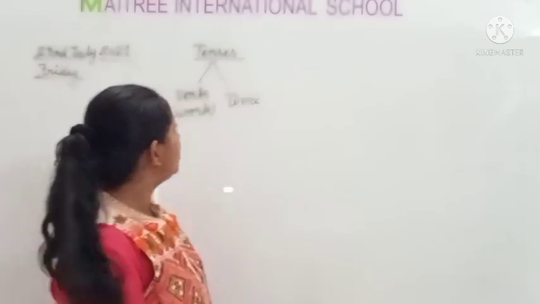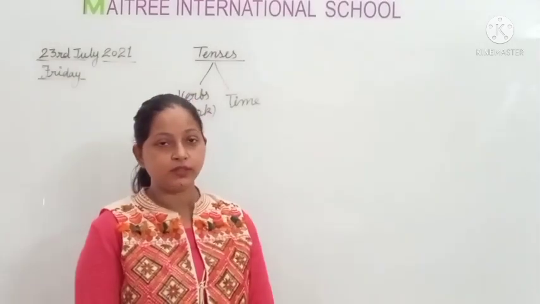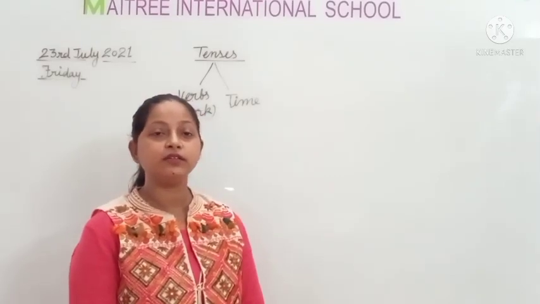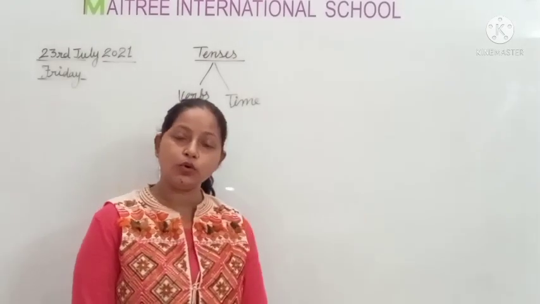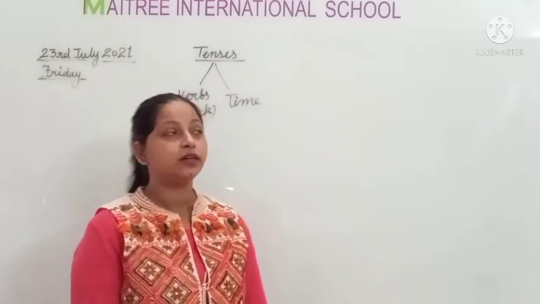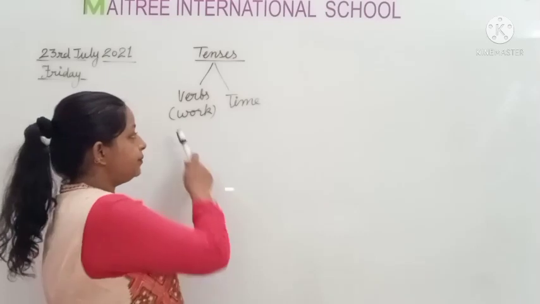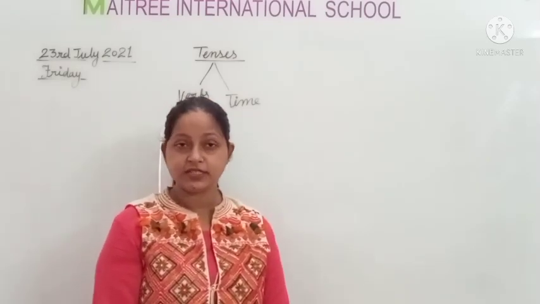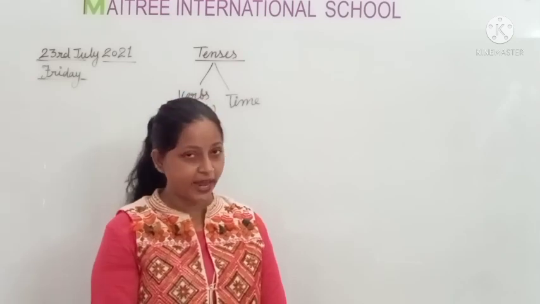So now we will learn how many types of tenses there are, and now we all know what tenses are. Tenses are related to verbs and time. They tell us when an action happens.